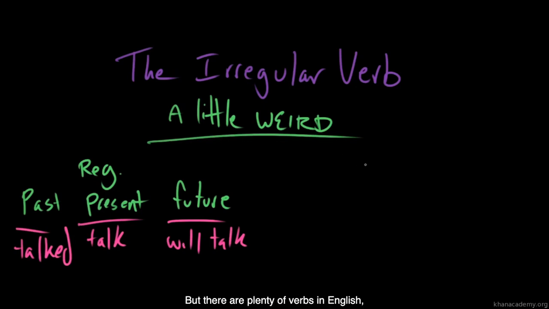But there are plenty of verbs in English, as you have no doubt discovered, that don't follow that basic rule. The present tense is one form of the verb, the past tense is the present with ed tacked onto it, and then the future has will tacked onto the front. And there are plenty of words in English that don't behave that way at all.